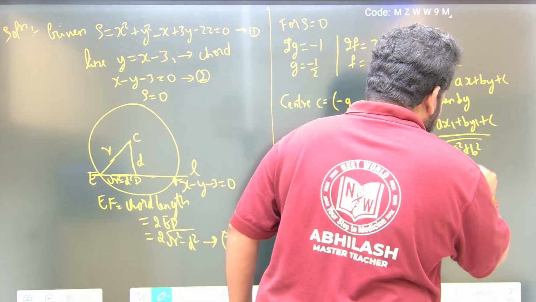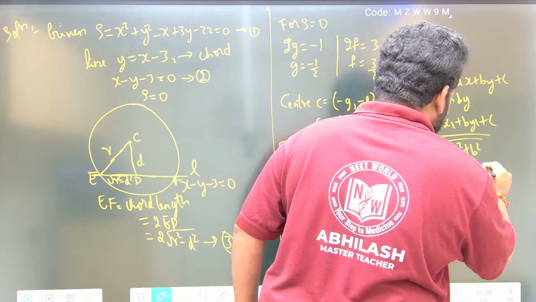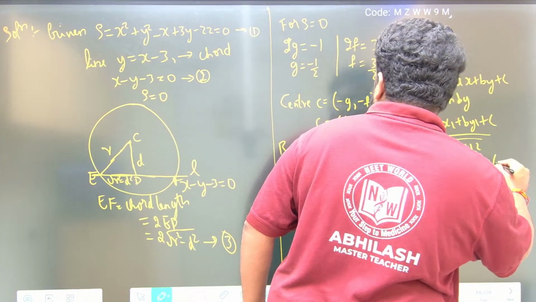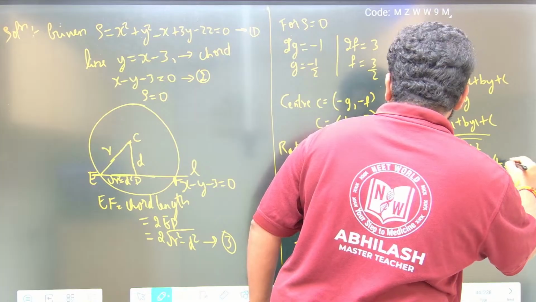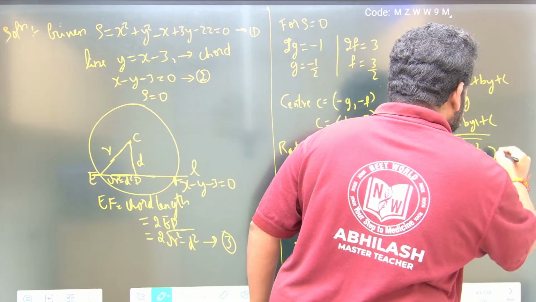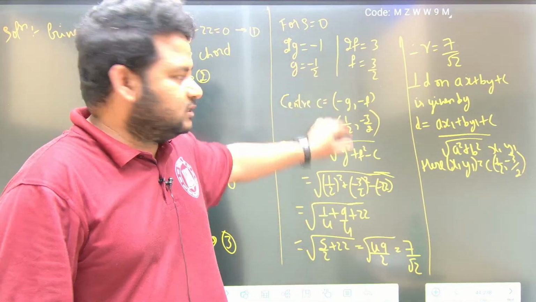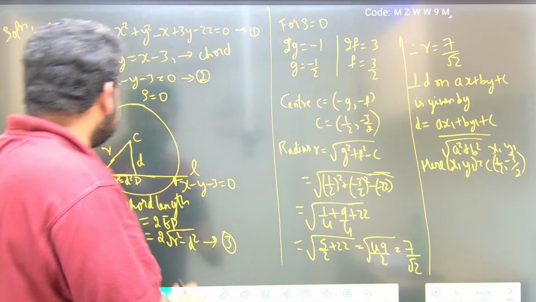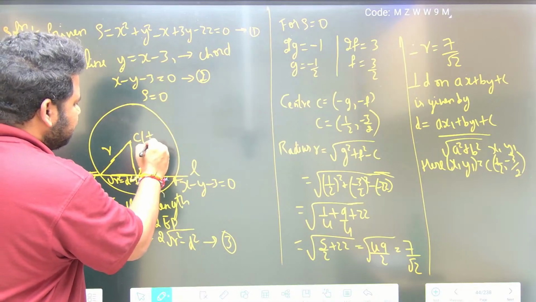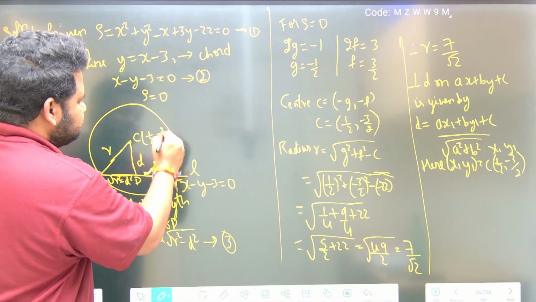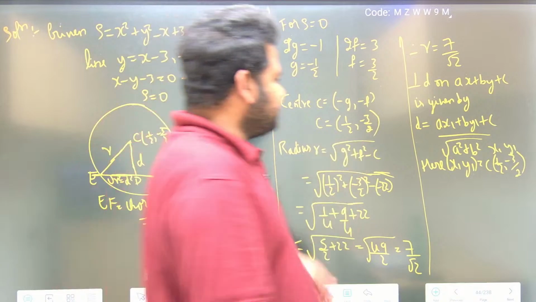Here x1, y1 corresponds to the center, that is, 1 by 2 comma minus 3 by 2. So this is x1, this is y1. From the center we are finding the perpendicular distance, so x1, y1 is the center. This is 1 by 2 comma minus 3 by 2. So let us find out the value of D.